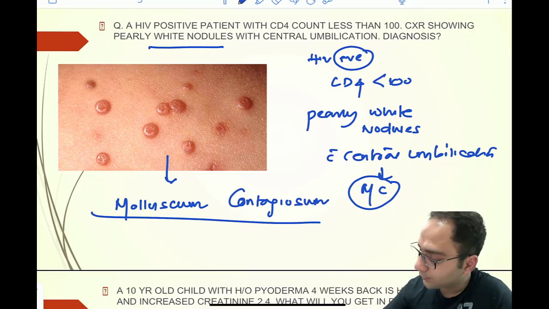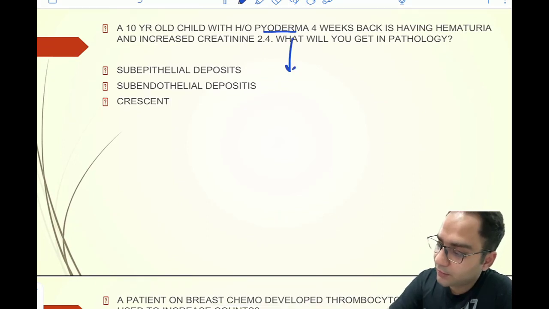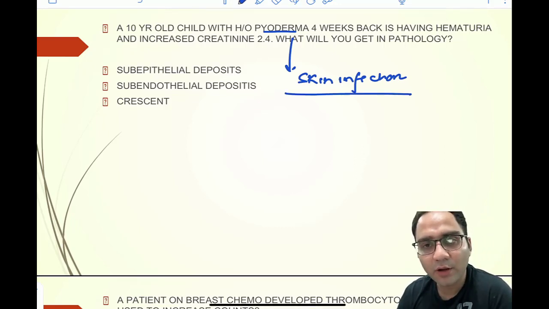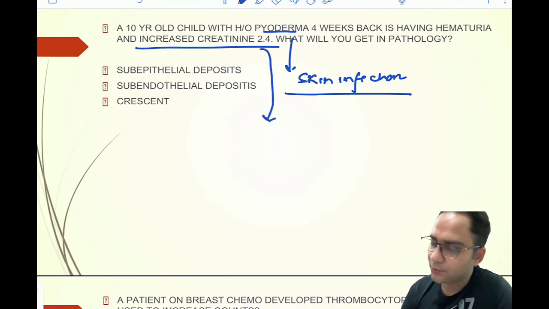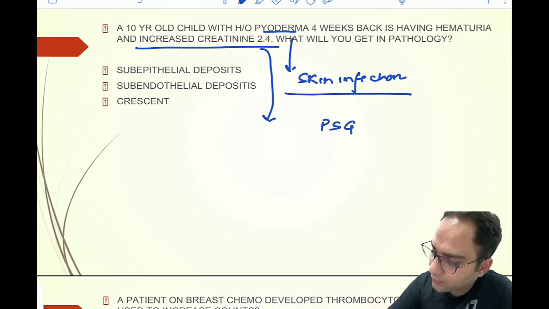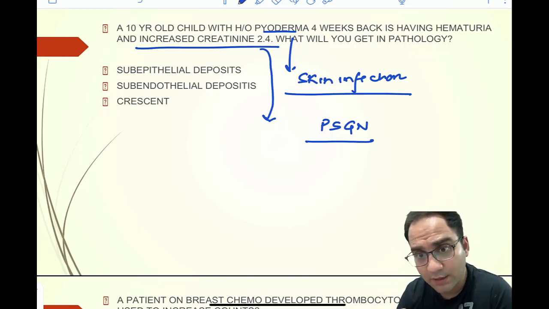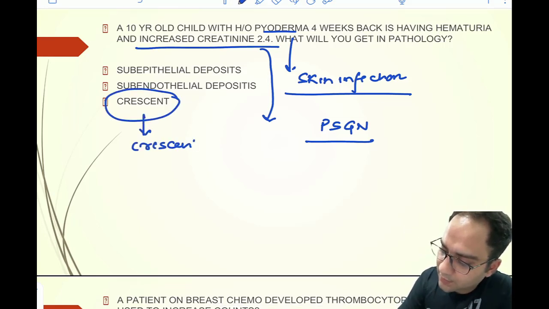Okay. Next question. A 10-year-old child who has a history of pyoderma. So what do we get here? There is a history of skin infection, followed by the patient having cola colored urine, hematuria, and an increased creatinine. If you were asked about the cause, this is a case of post-streptococcal glomerulonephritis. Now, if you are asked about the pathology, then the pathology is basically crescent formation, because this has landed into rapidly progressive glomerulonephritis.